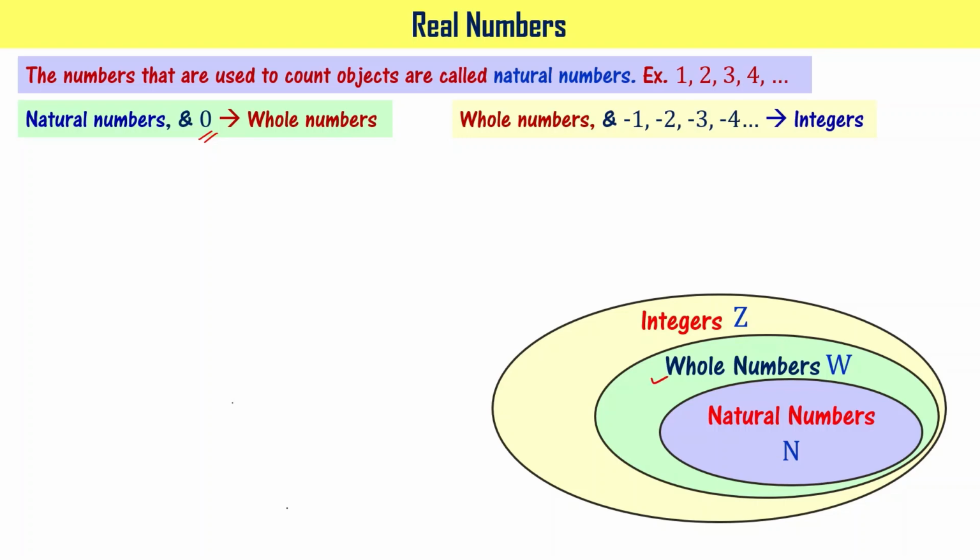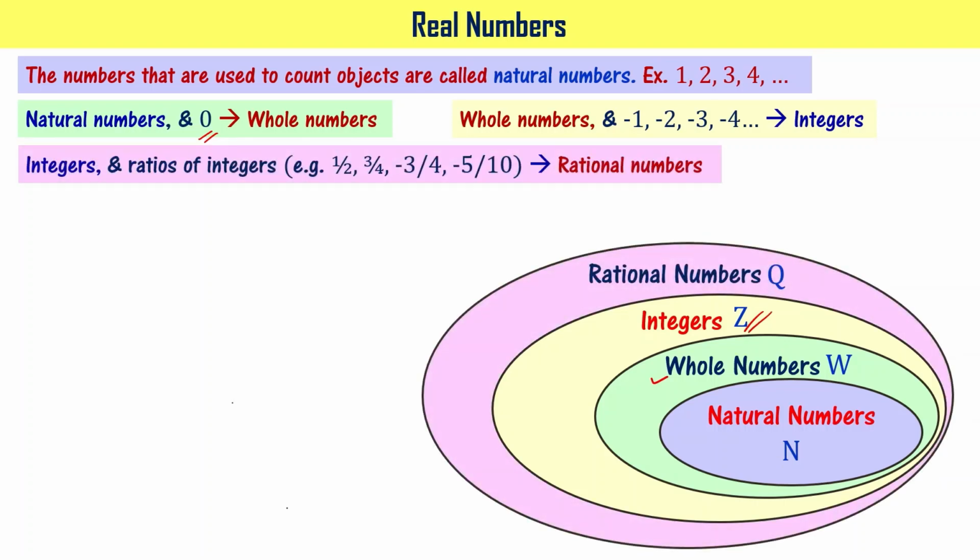And when you have whole numbers and negative numbers like -1, -2, -3, -4, and so on, those numbers are called integers, right? That is denoted using Z. And when you add the numbers which are ratios of integers like 1/2, 3/4, -3/4, -5/10, and so on, all those numbers put together are called rational numbers, and they are denoted using Q as shown here, right?